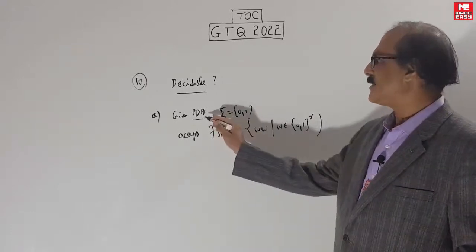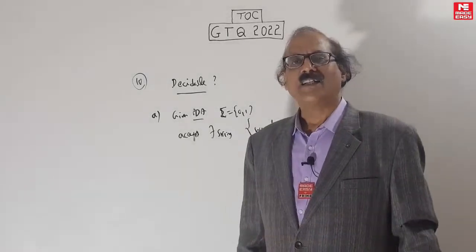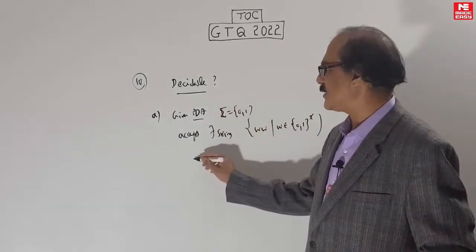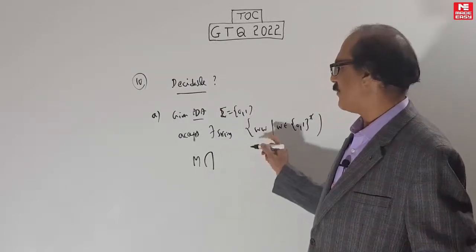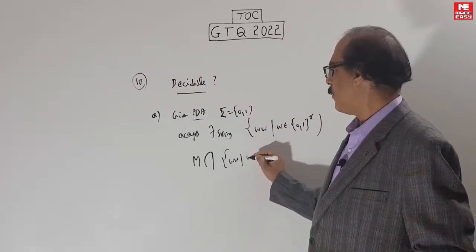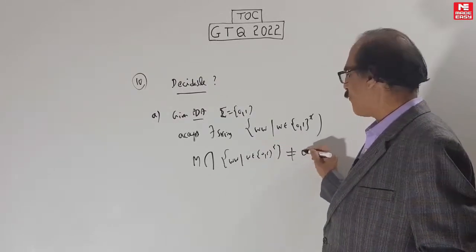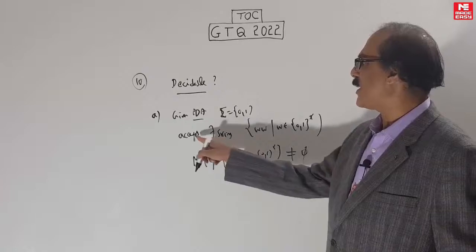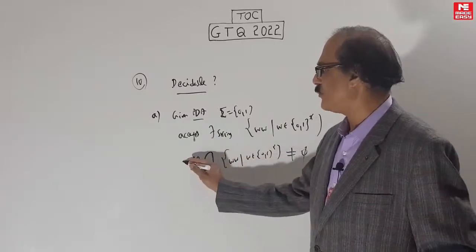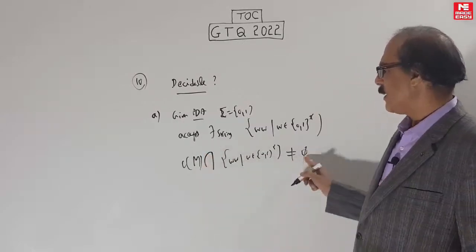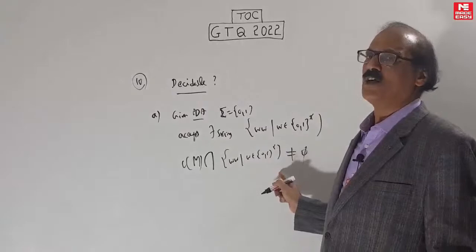That means the PDA's language has at least one string in this form. Another way of saying it: let's call this PDA M. M intersection the language {WW : W belongs to {0,1}*} is not equal to empty set. What is the meaning of saying it accepts at least one string in this form? It means the language of this machine intersected with this language must be non-empty. That means there is some string in this form. That is how you should interpret it.